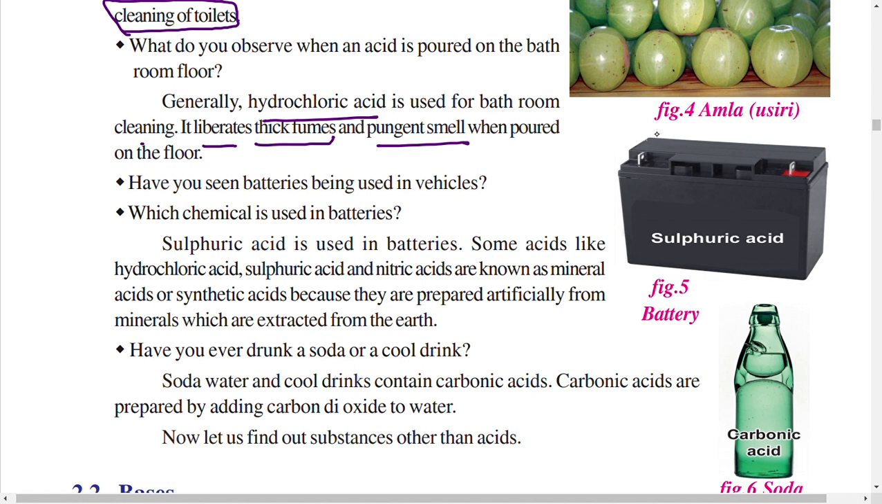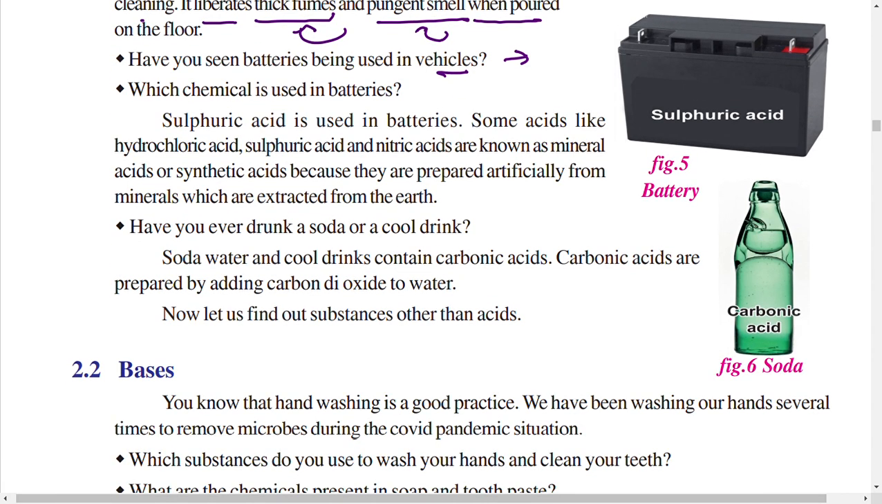Thick fumes means fog will be coming when using acid. So whenever we pour it on the floor, it will release a pungent smell and thick fumes. Have you seen batteries being used in vehicles? Yes. Many e-bikes and e-cars are there. The vehicles are running with the help of batteries.